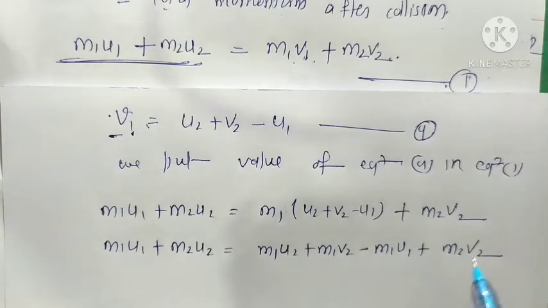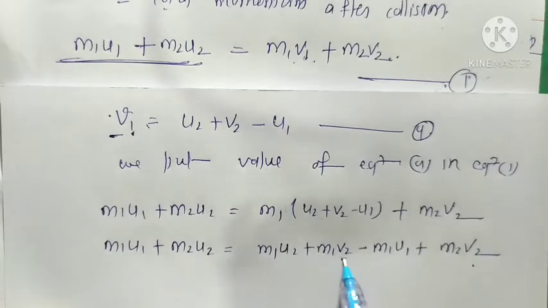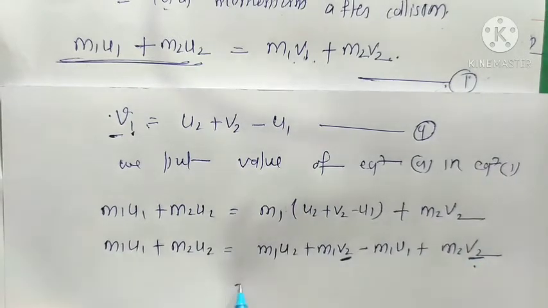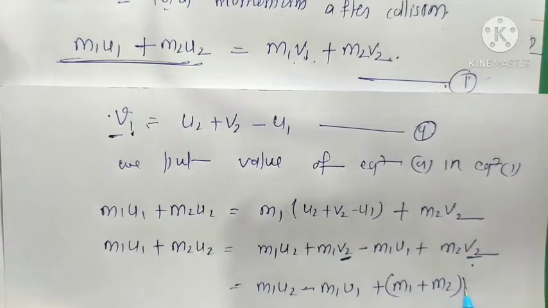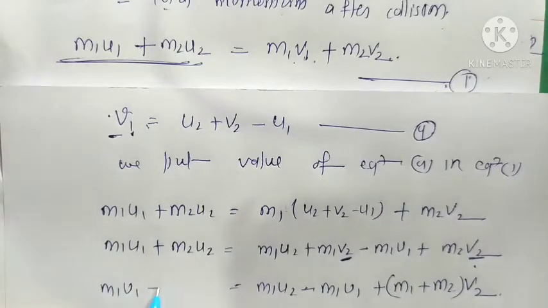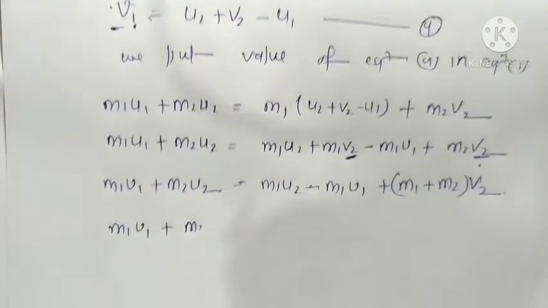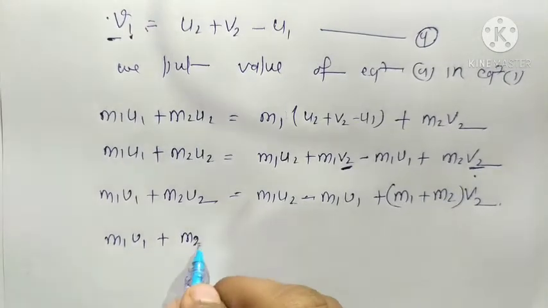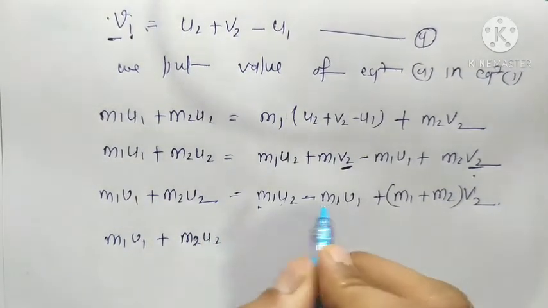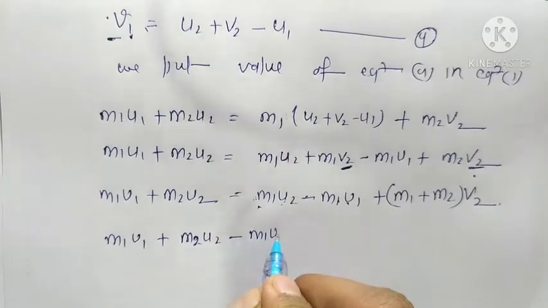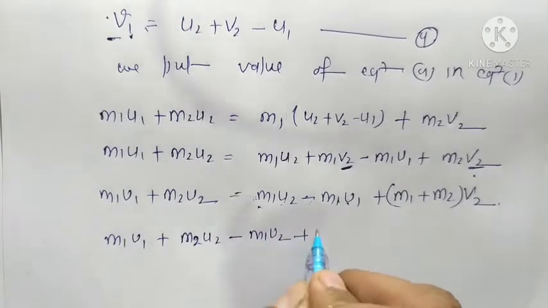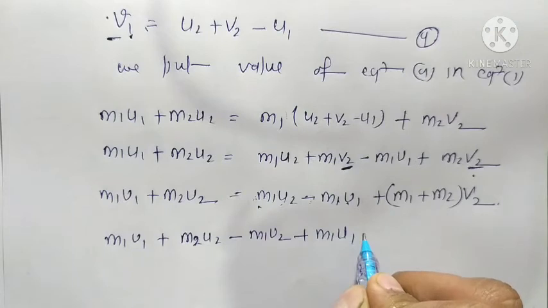Now we have to find this value v2. So v2 is here and v2 is here. We take v2 common here: m1 u2 - m1 u1 + (m1 + m2) v2. We write the left hand term here, m1 u1 + m2 u2. All these terms go to the left hand side, so this term becomes negative m1 u2, and this term becomes positive.